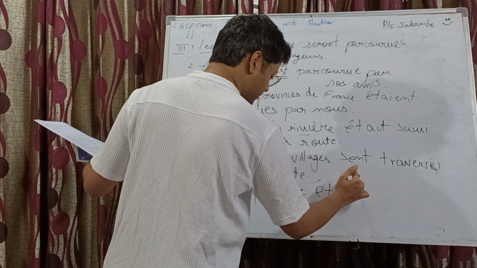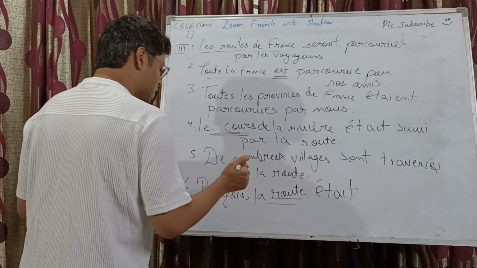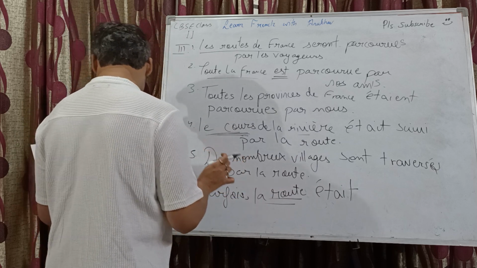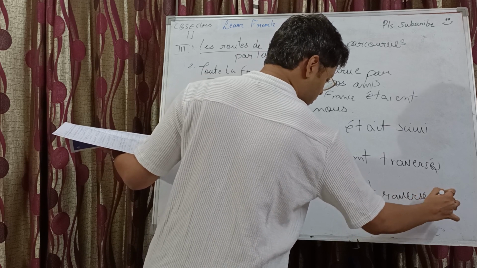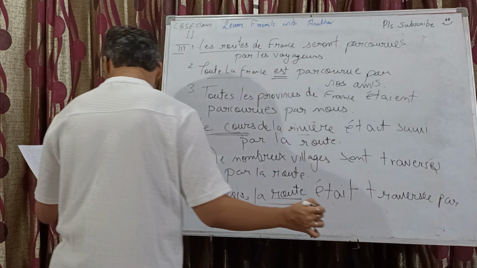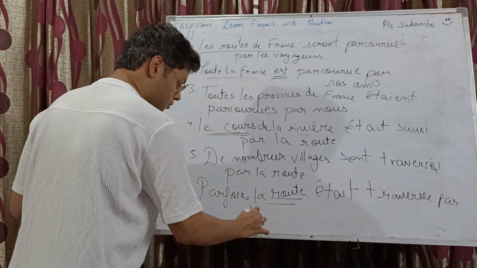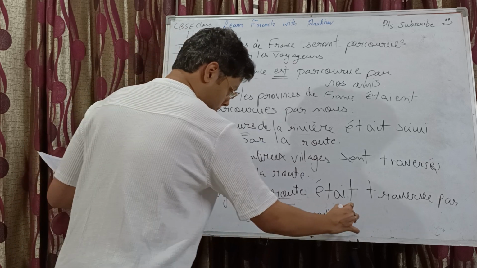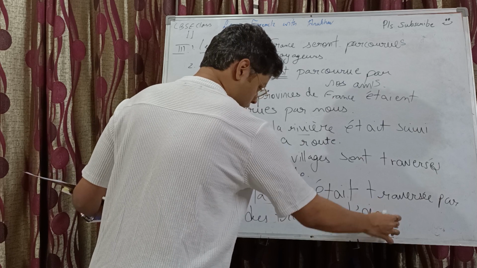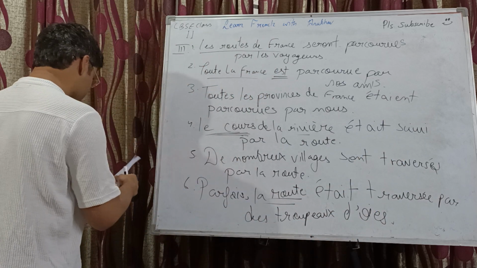Était traversé, third person singular this time. Okay, la route était traversée with an extra e, par des troupeaux doit. Okay?